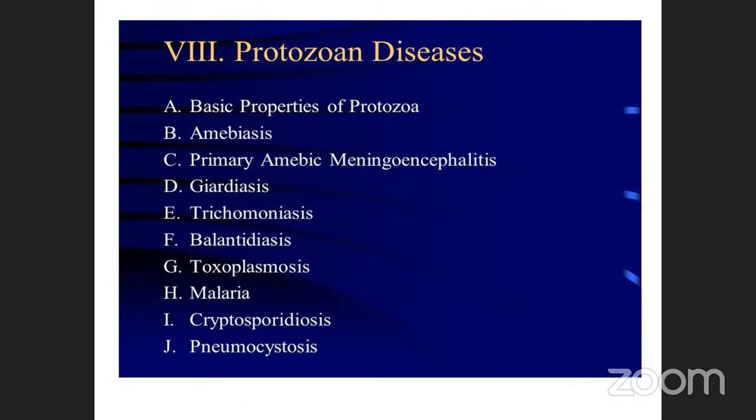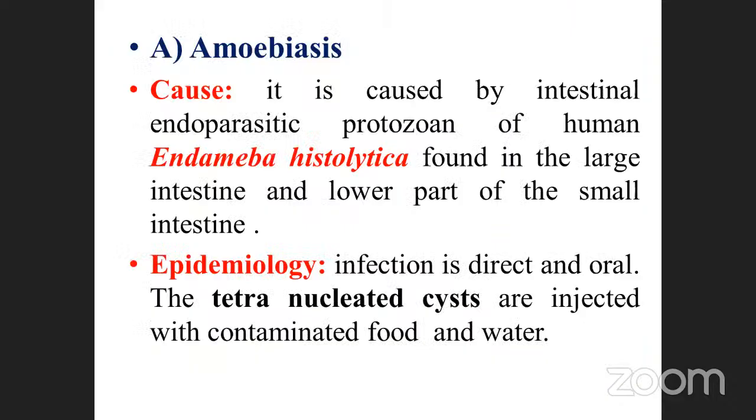Amoebiasis, primary amoebic meningoencephalitis, giardiasis, trichomoniasis, balantidiasis, toxoplasmosis, malaria, cryptosporidiasis, and pneumocystis. These are the diseases, but only three to four are given for your examination point of view.